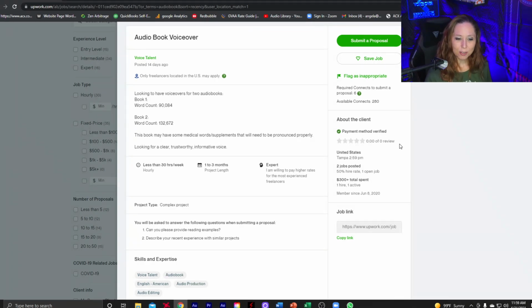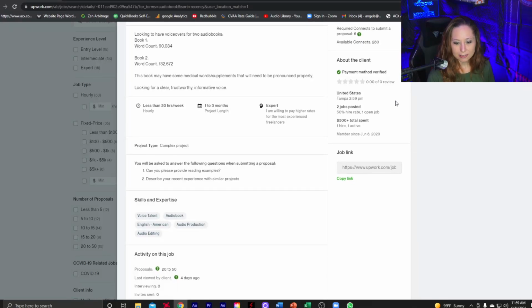But the fact that they don't have any reviews doesn't really mean anything negative, if that makes sense. So scrolling down, it looks like they are in the United States. They are a few hours ahead of me, so they should be online should I have any questions. As we talked about before, they've spent $300 plus total already.